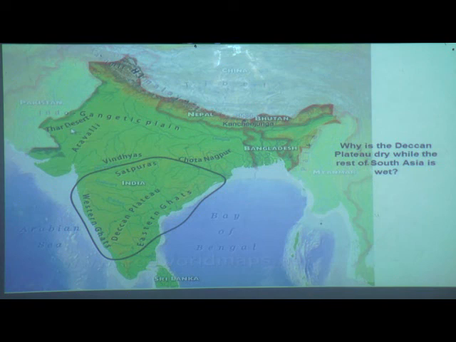Just now I have showed you in the previous picture. Here are the Gangetic plains in this area. Can you see, children? Very good. The next one.